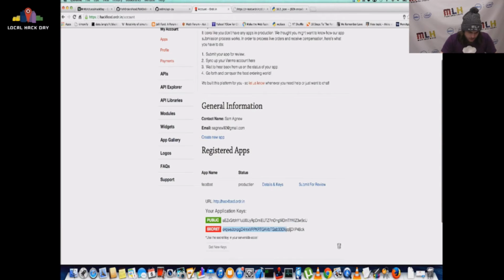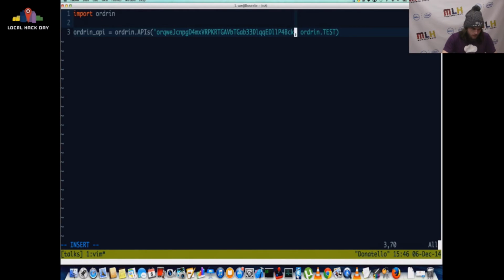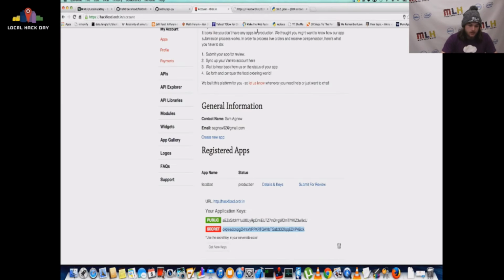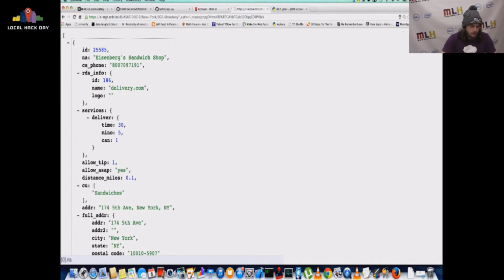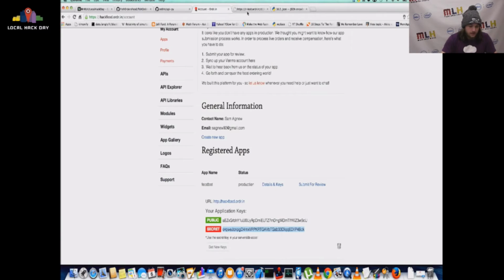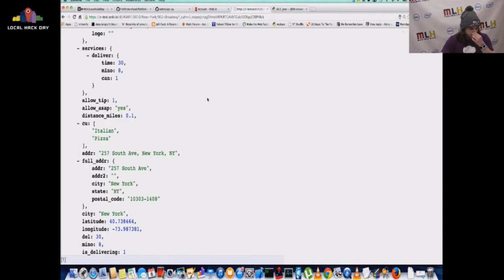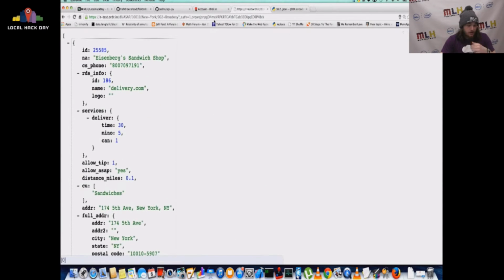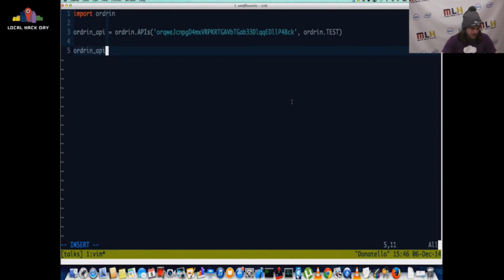All right, so let's take that giant hash, the beautiful hash, copy that. Okay, so now we can just use this ordering API module to call these endpoints. So instead of giving it a big URL and getting a bunch of JSON from that, we're just going to call a function in Python, and that's about as simple as it gets.